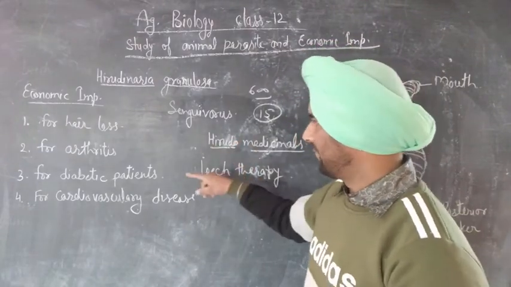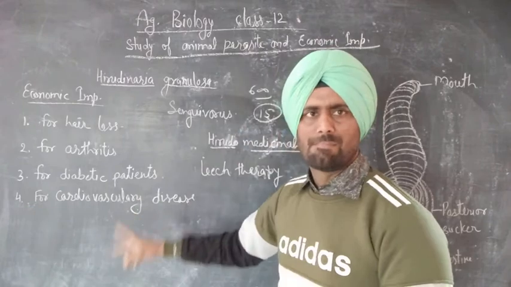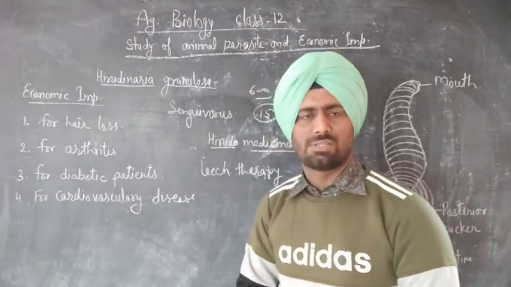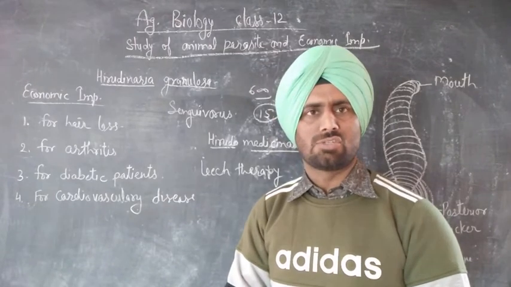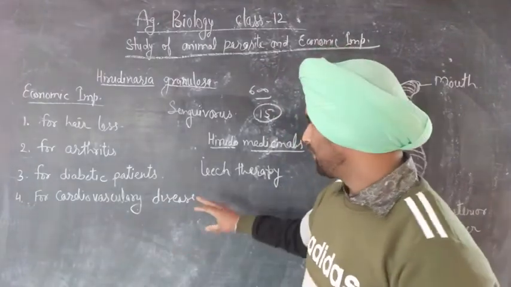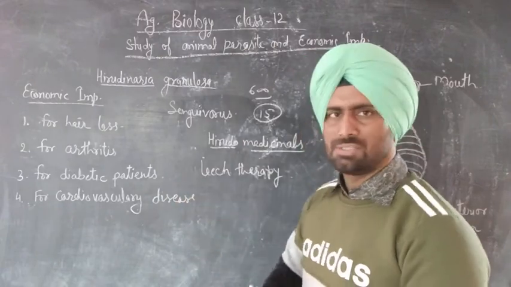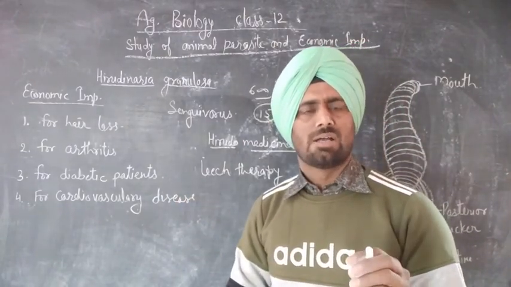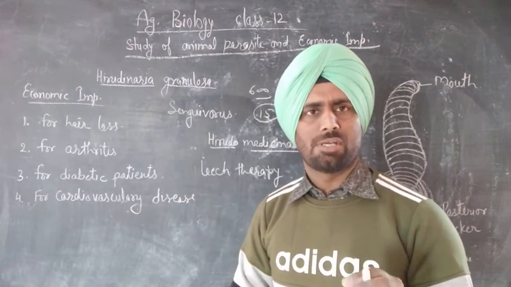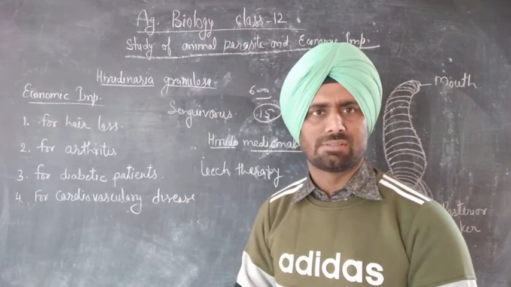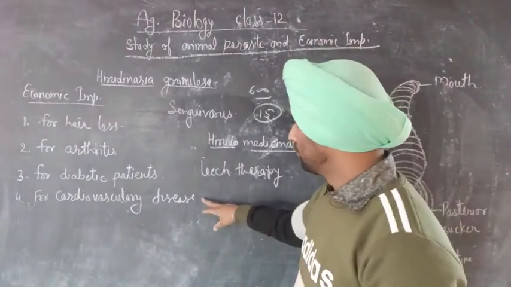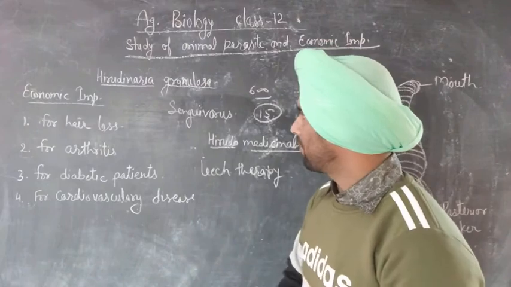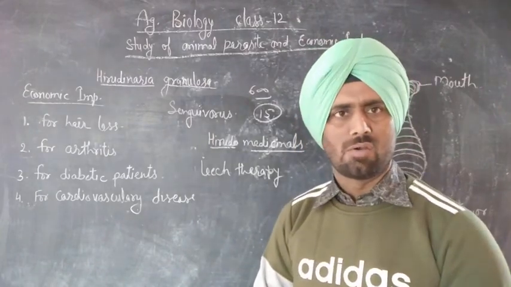So it is helpful for diabetic patients, and it is also used for cardiovascular disease. In the 20th century, leech therapy was used for cardiovascular disease because the saliva of the leech has properties to treat heart disease. So this is all about the economic importance of Hirudinaria.